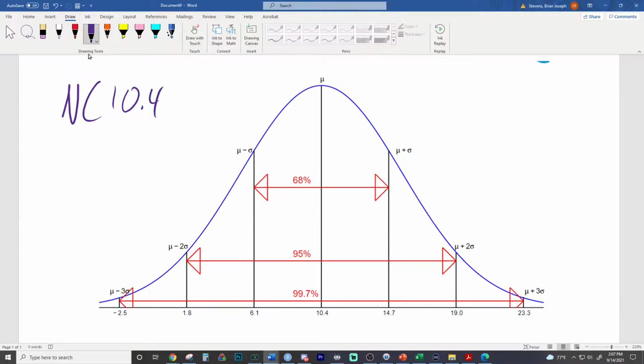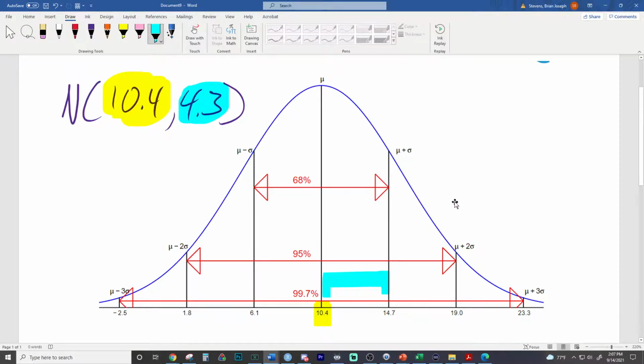That's where the mean is at. And then the standard deviation is the distance as we go up each time. So the mean is at the center. And the standard deviation is the distances right here. So where would the middle 68% be?